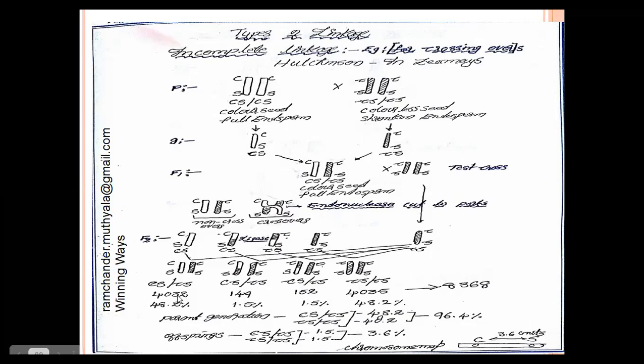Phenotypes divided by total generation into 100. The parental phenotype capital C capital S developed in 4,032. So 4,032 by 8,368 into 100, the value is 48.2.